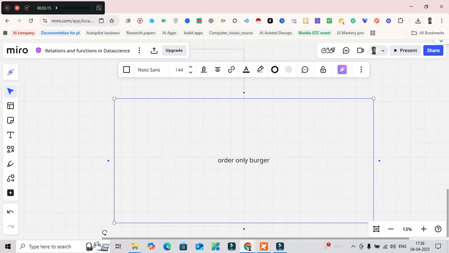You don't know what they will order, but based on past data, according to your experience, you can guess it. If they order a burger, there is a high chance they will get fries too.